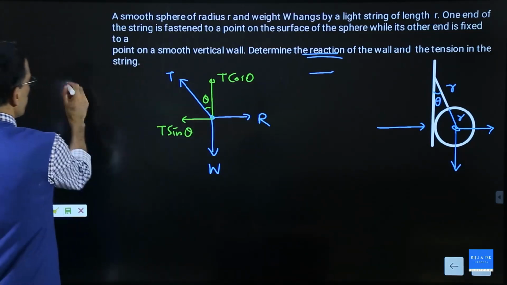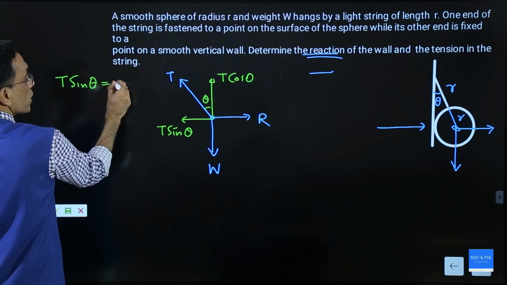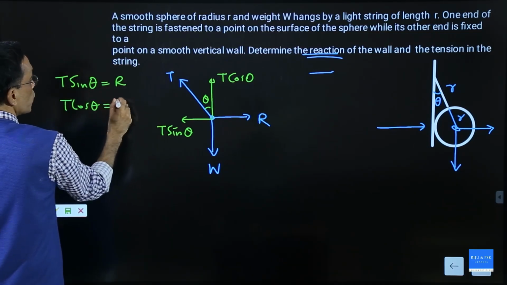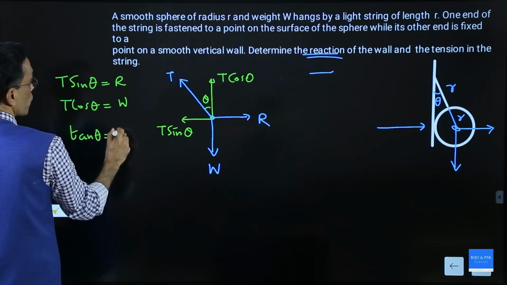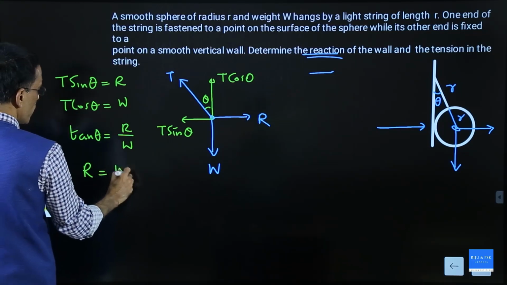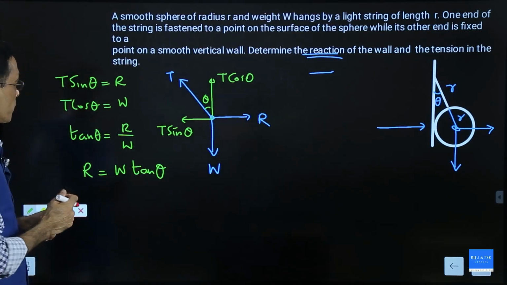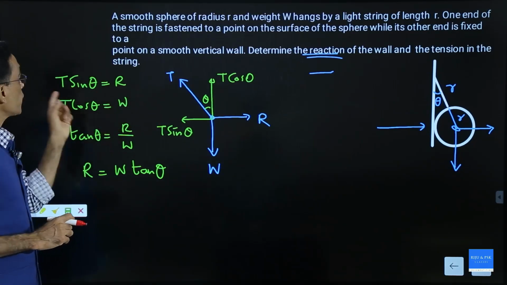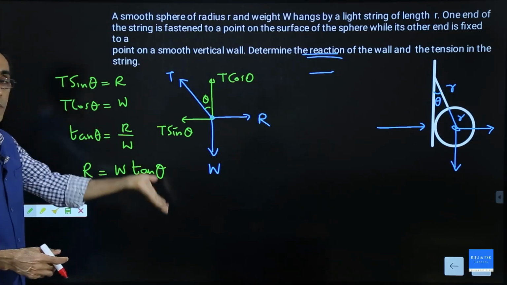For equilibrium, T sin theta should be equal to R and T cos theta should be equal to W, which gives you tan theta is equal to R by W. So, the reaction is nothing but W tan theta. Reaction is also T sin theta, but you do not know tension, that is why I am writing it in terms of W: R equal to W tan theta.